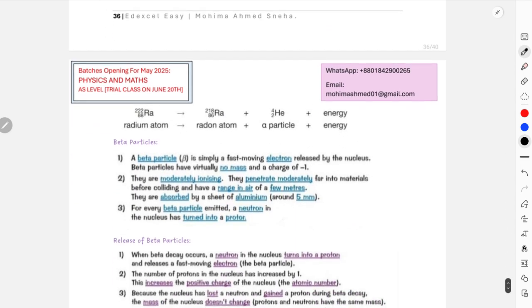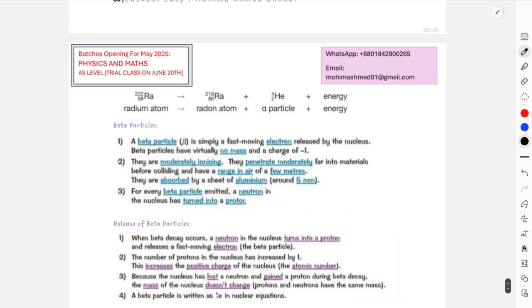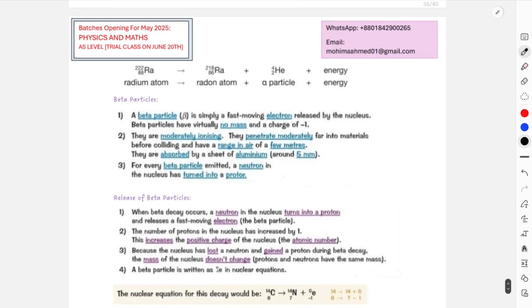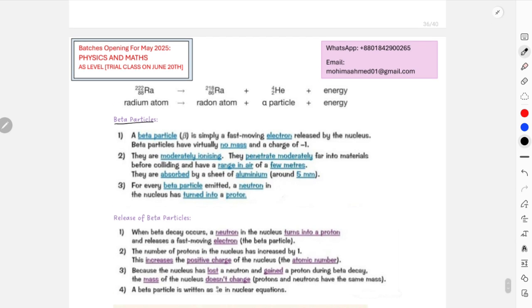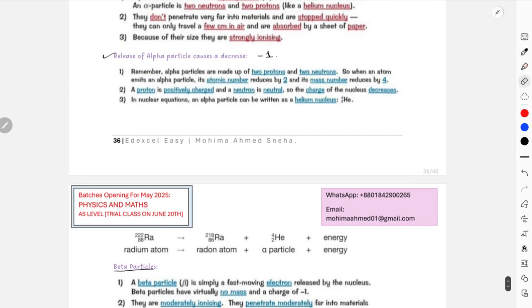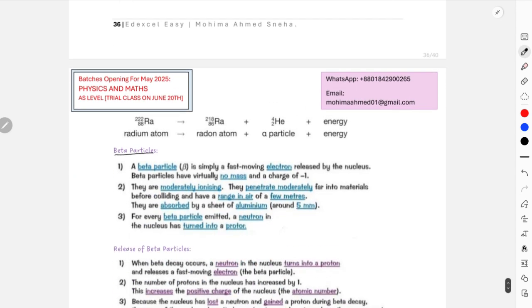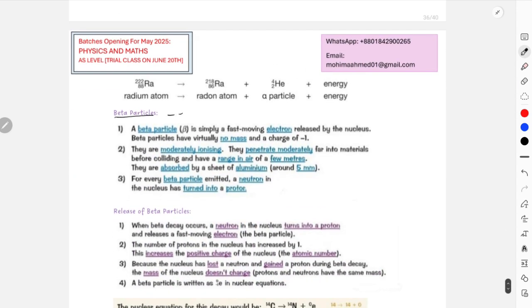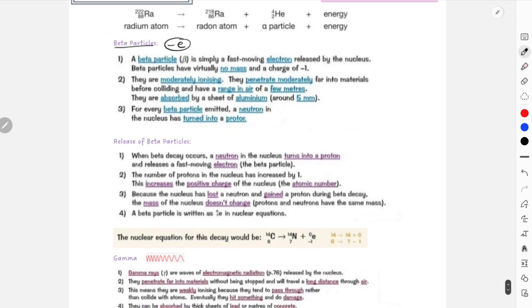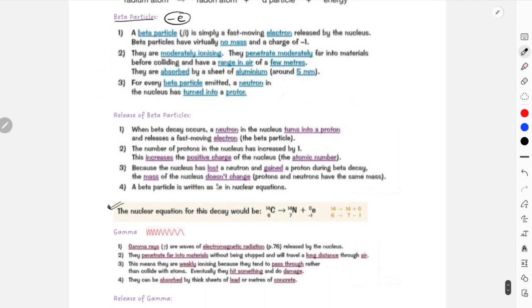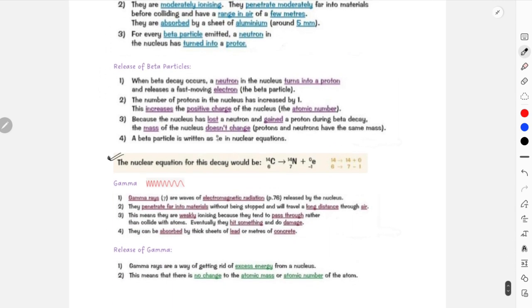And then again, this is for the beta particle release. Wait one minute. Yeah, this is for beta particles. Wait, I made a mistake. This is for the release of alpha particles, and this is for the release of beta particles, and this is the equation that you can see. And lastly, gamma is basically a radiation, so releasing gamma will not create any change in the neutron or proton number. The neutron and proton number is always conserved.